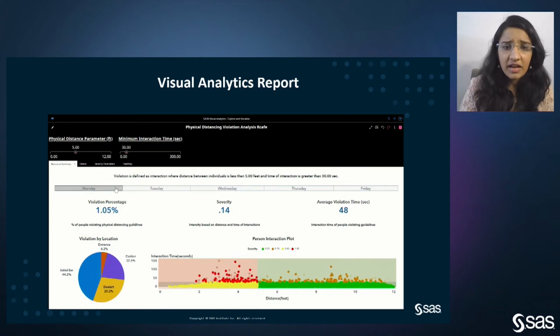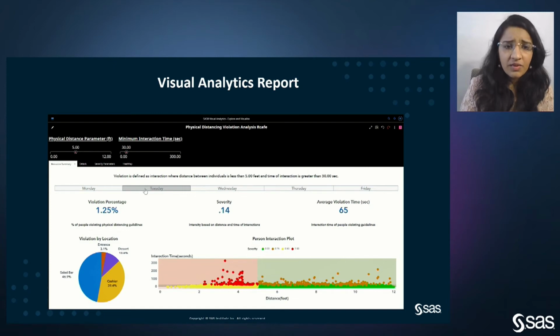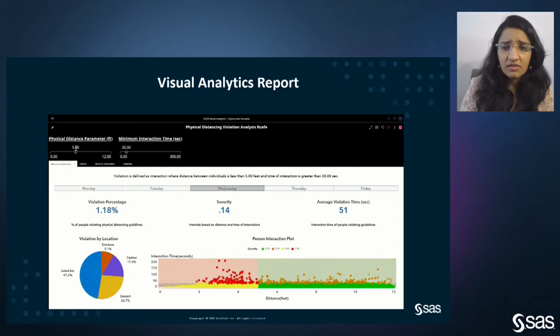Our reports can be sorted by the day of the week. And as you can see, depending on the day of the week, the violation percent, the severity, and the average violation time also change. We can further drill down based on the location, whether it's the salad bar, entrance, dessert, or cashier. And we also have the person interaction plot.